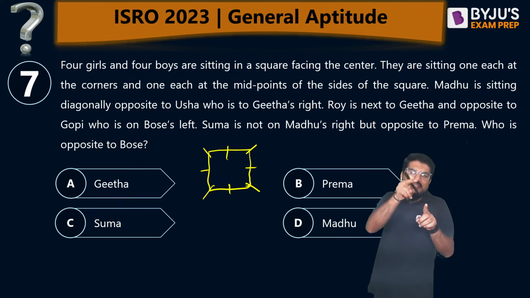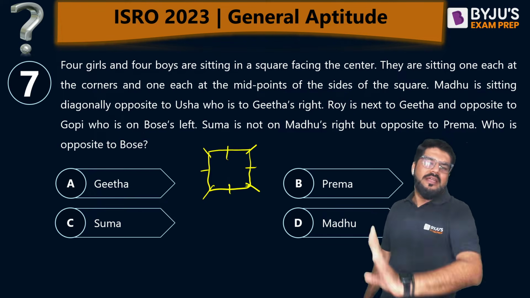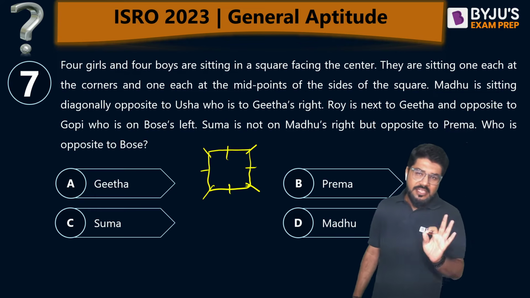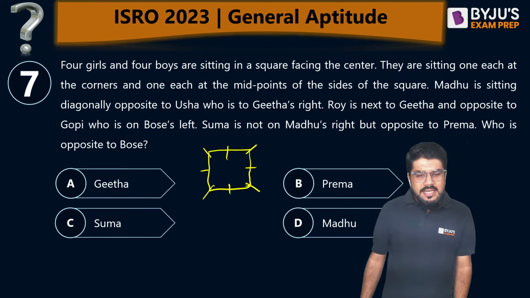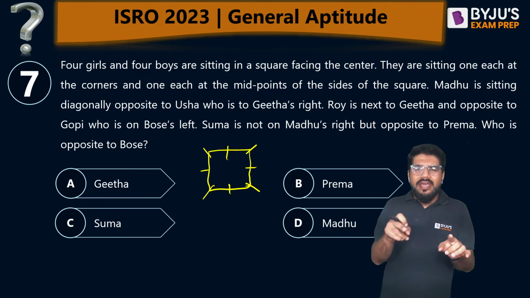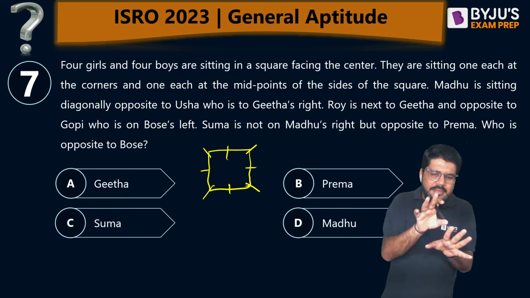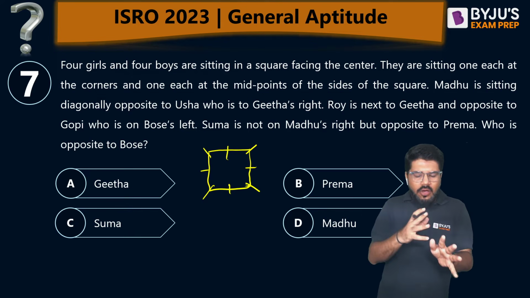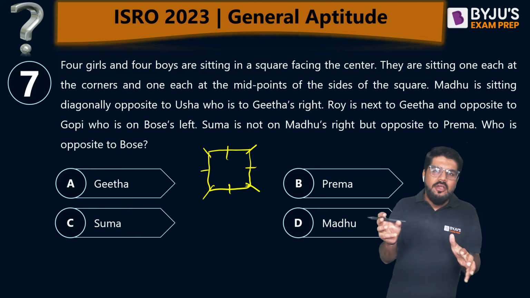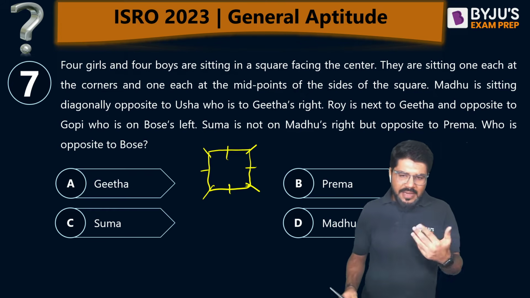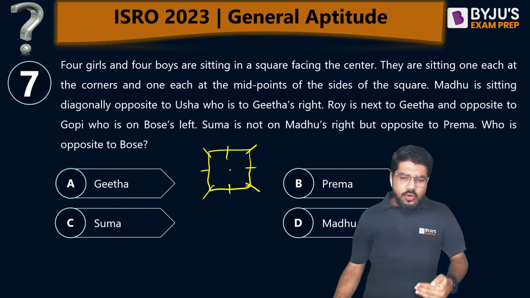So ultimately it's a circular arrangement. The next very expected question is an arrangement-based question in this examination. It's a square, but ultimately it's a circle. Any closed loop arrangement I'm talking about, a circle or any closed loop, doesn't have any beginning or ending, so you can start your own beginning. Madhu is opposite to Usha, who is to Geeta's right.